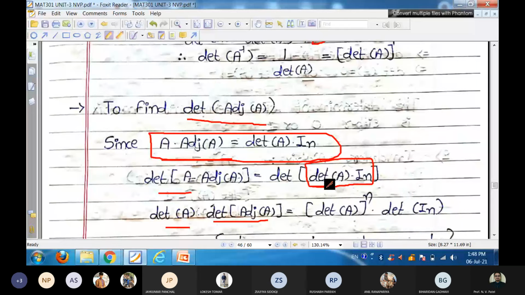Now in identity, that constant determinant A is multiplied with each diagonal element, so the determinant will be determinant A raised to n into determinant of identity.